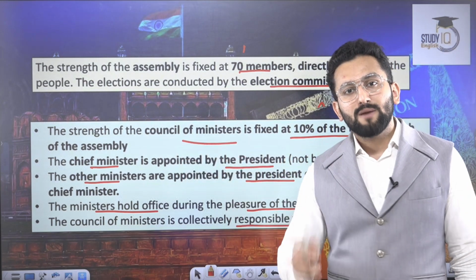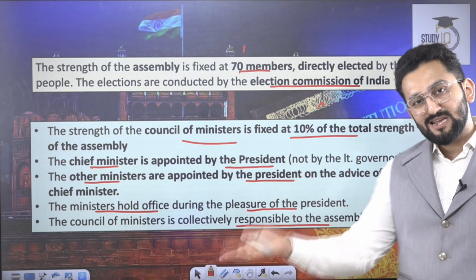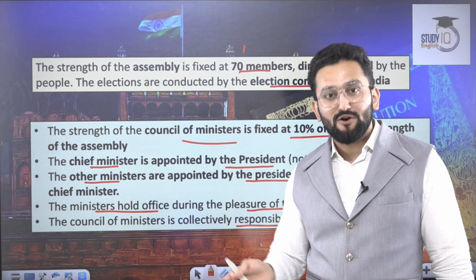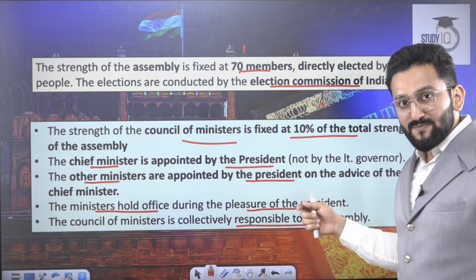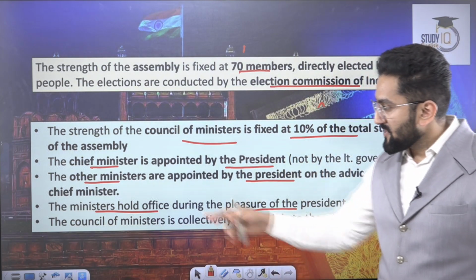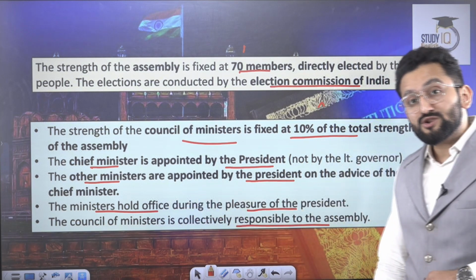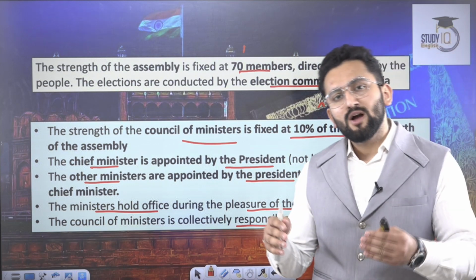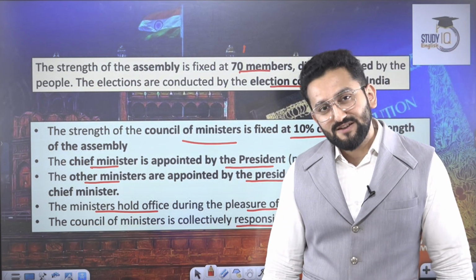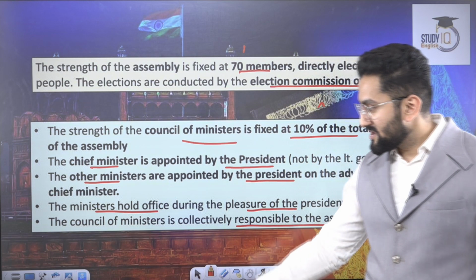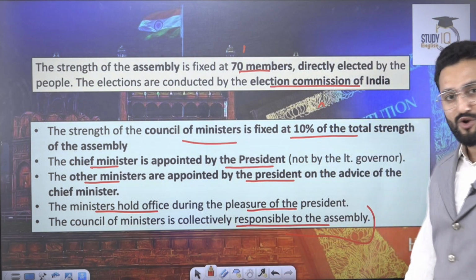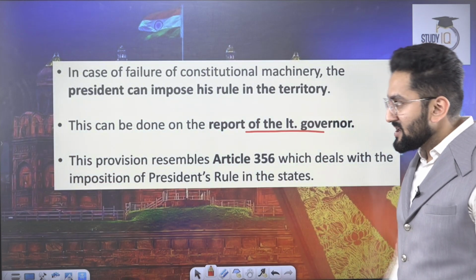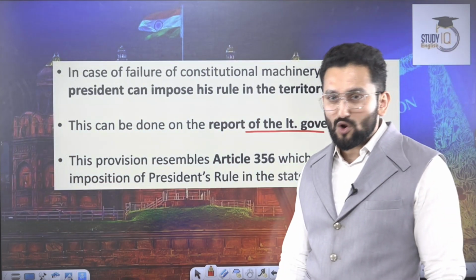The Chief Minister is appointed by the President, then the Chief Minister gives a list, sir, appoint these MLAs as members of my council of ministers. Then the President is going to appoint. President means ministers as well as the CM hold office on the pleasure of the President. It means you need to ensure majority in the Legislative Assembly, then you are going to be there. Council of Ministers is collectively responsible to the Assembly. It means the moment you lose majority in the Legislative Assembly, your government is going to lapse, right, dissolve.